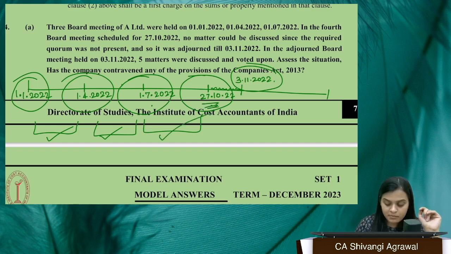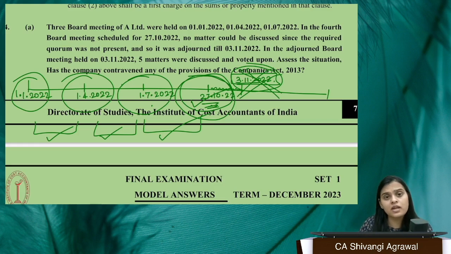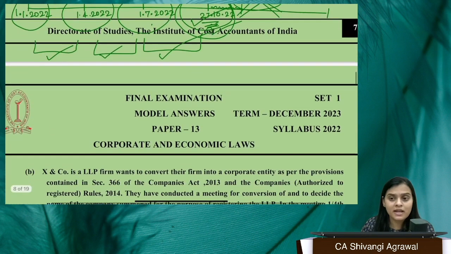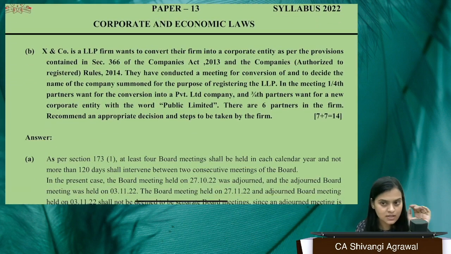So here also we have complied, because this is the relevant date that we will consider and not this date. This is the date of board meeting. This is not the date of board meeting, and this is only the continuation of the original board meeting. However, if any resolution is passed, that is a different thing, we consider it to be passed on that particular date and not on an earlier date. However, in general, this is going to be the date of board meeting. Okay, so can we conclude that A Limited has not contravened any provisions? Yes, ma'am. A Limited has completely complied with the provisions of section 173.